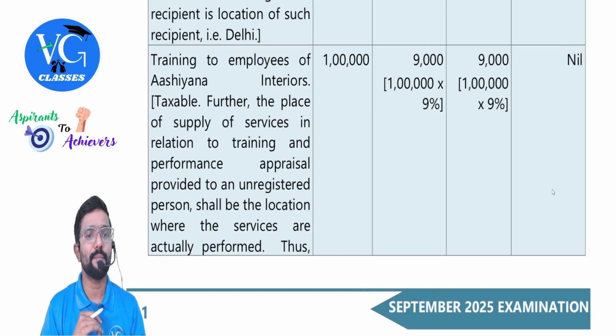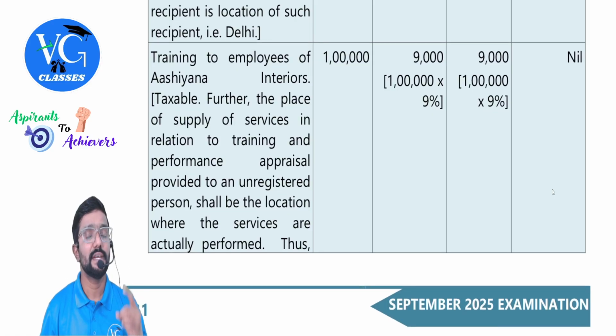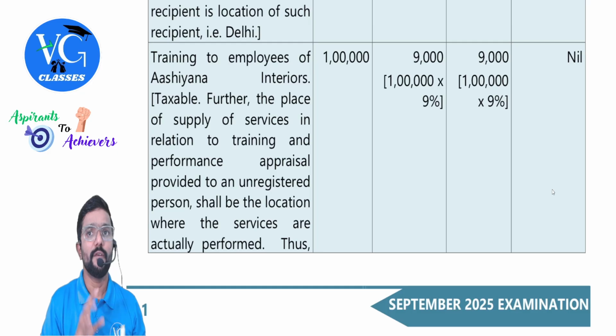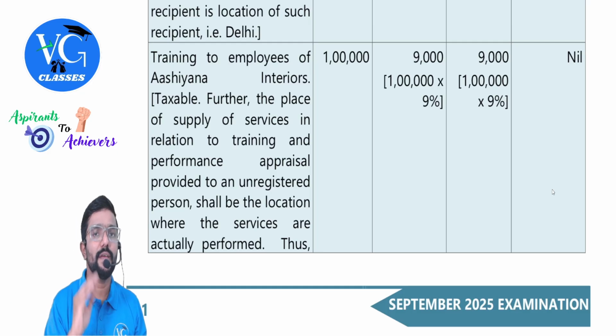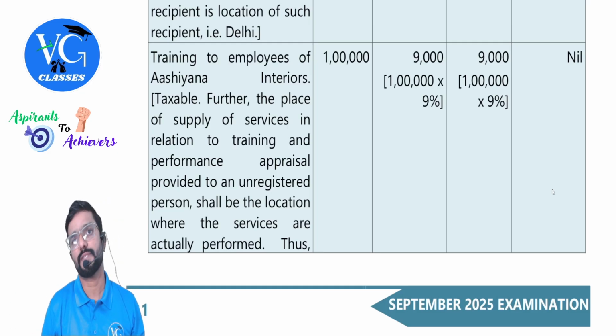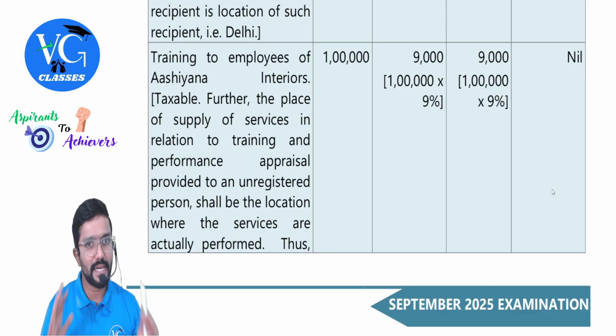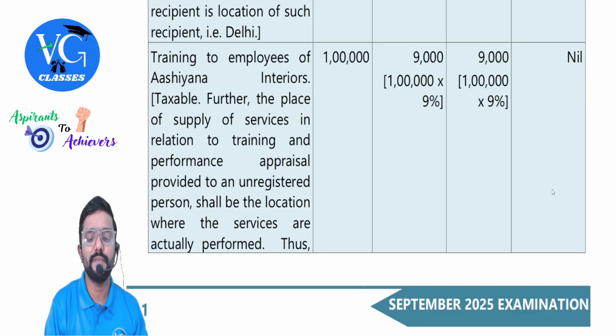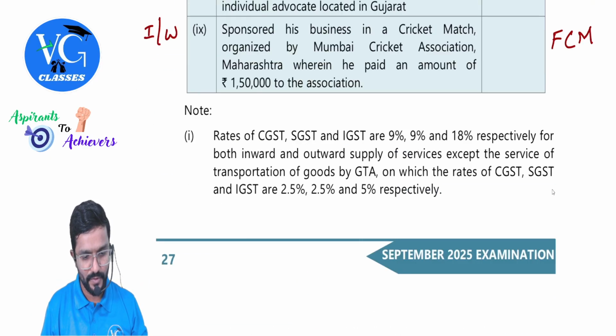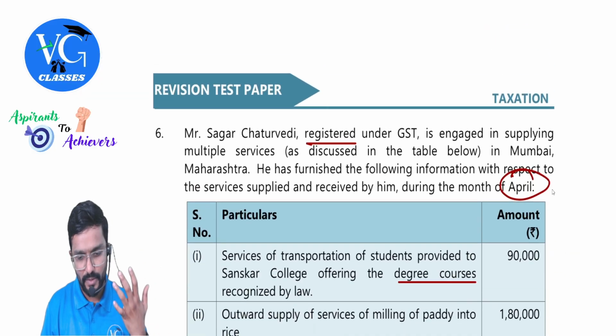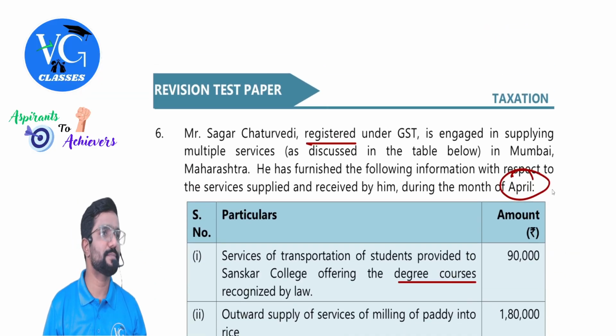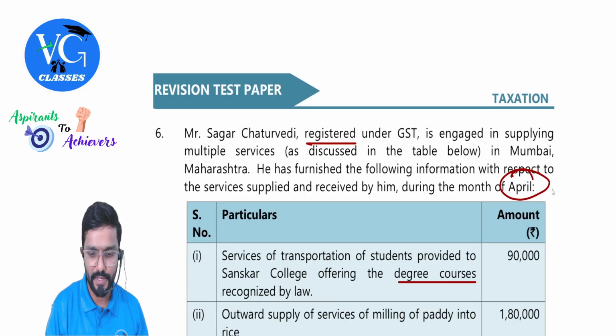Next, training of employees of Asiana Interiors. Guys, in this case, first we need to check, is it a B2B supply or B2C supply? It is a B2C supply. When it is a B2C supply, wherever training is provided, that is the place of supply. And assume the training is provided in the state in which Sagar is there. Which is that state? Maharashtra. So training is provided in Maharashtra. Yes, sir.